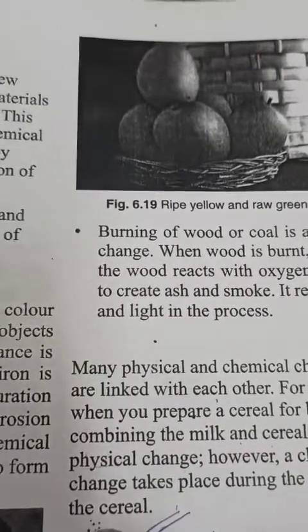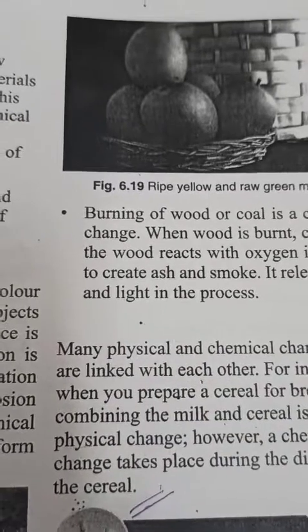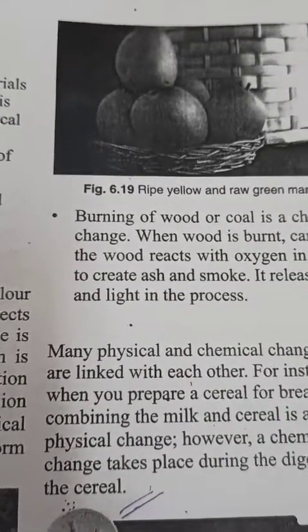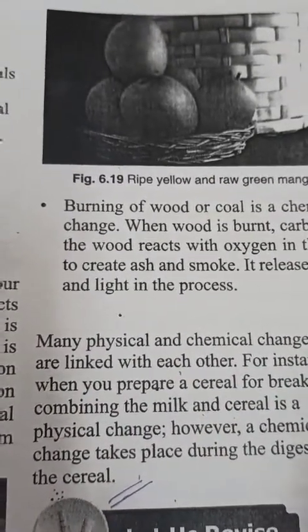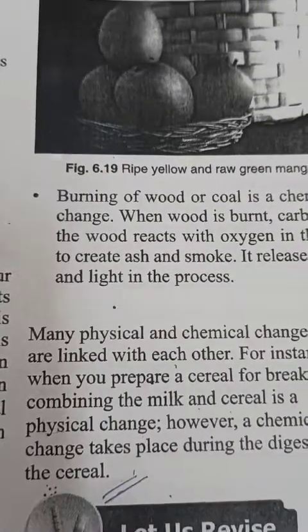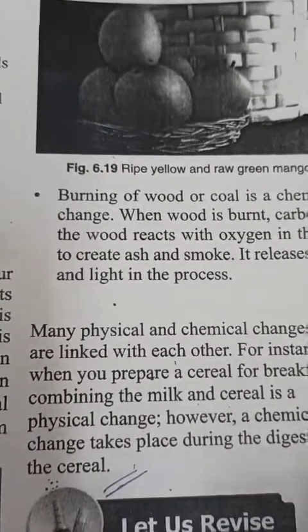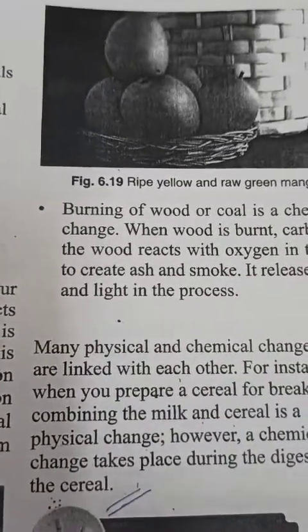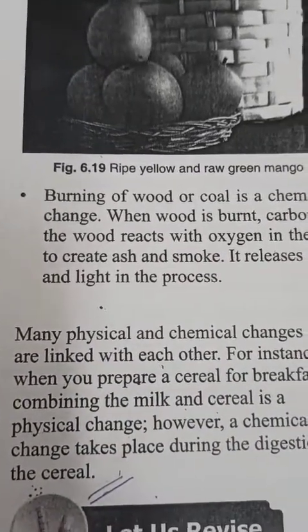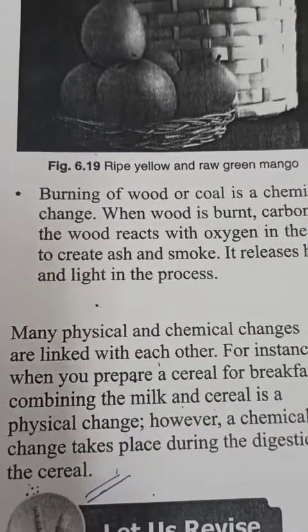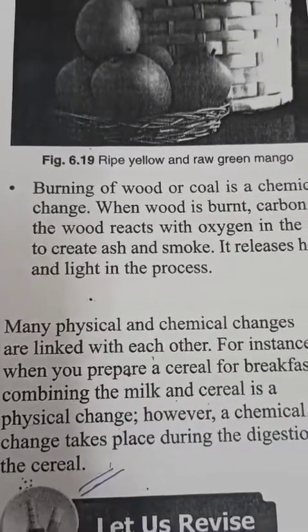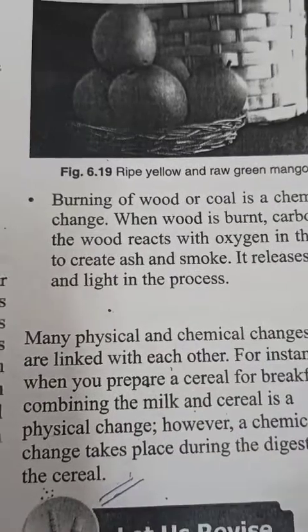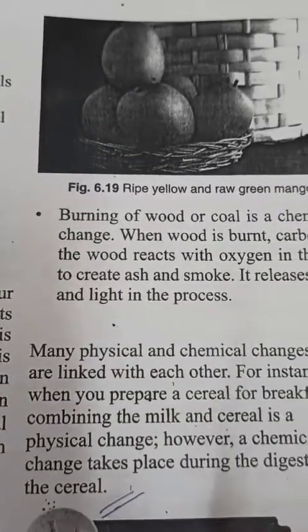In that assignment, you have to make two columns. Draw a line at the center and make two equal columns. In the first column you write the heading physical change, and in the second column you write the heading chemical change.